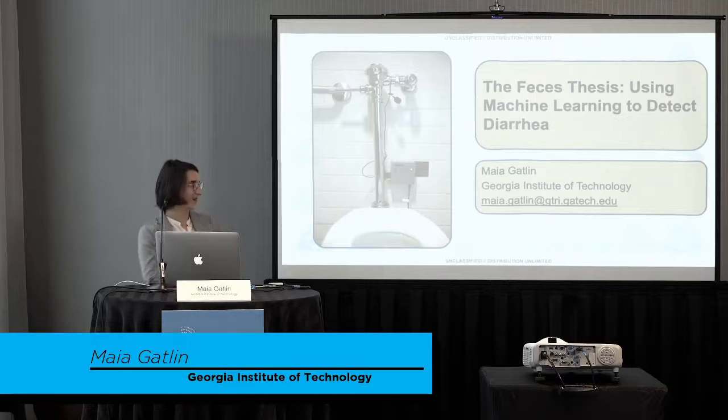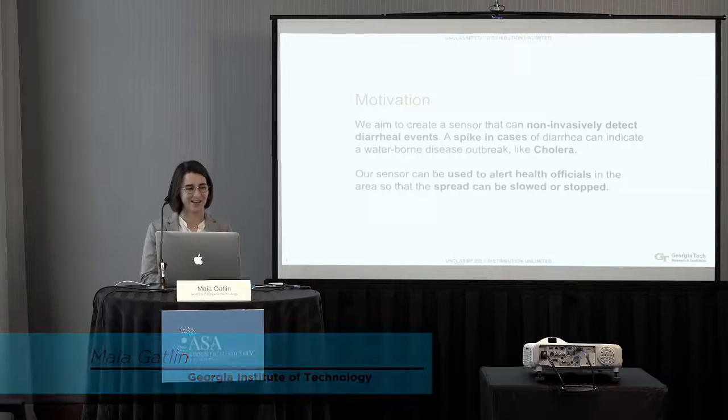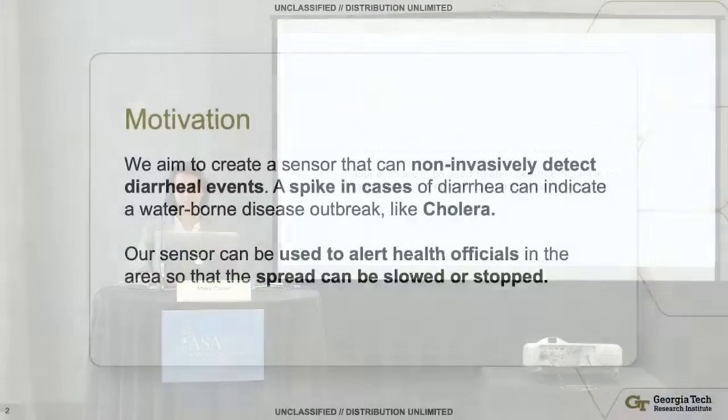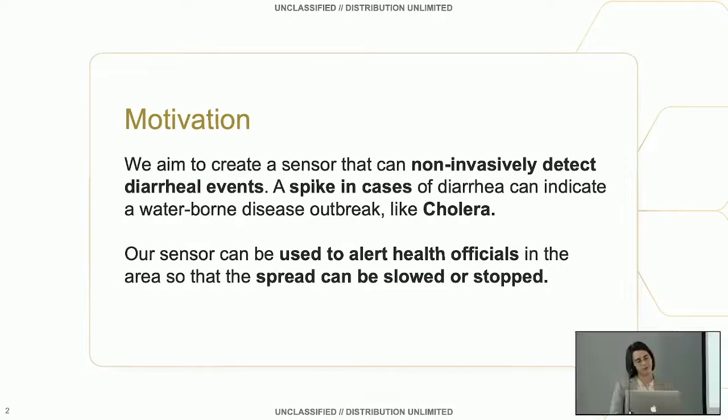Hi, so today I'm going to be presenting the feces thesis, which I presented yesterday. So using ML to detect diarrhea noises. So why on earth would we want to do that? Well, if we can start to track these sort of events, specifically if there's a spike in a community of diarrheal events, then we might be able to track the spread of waterborne illnesses such as cholera that affect millions of people per year and result in up to 143,000 deaths according to the World Health Organization.